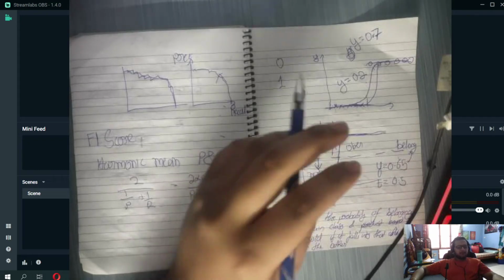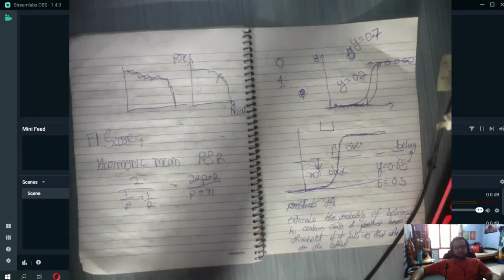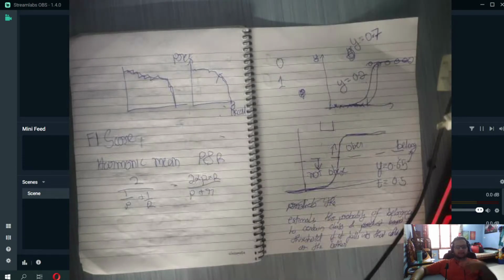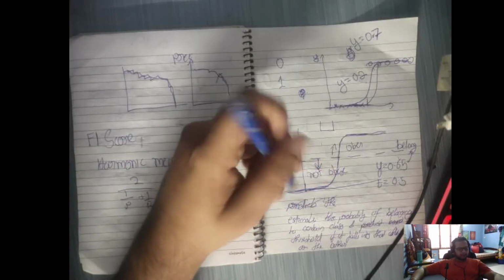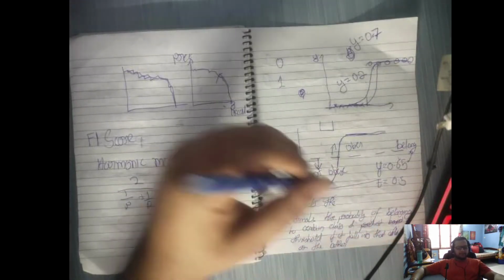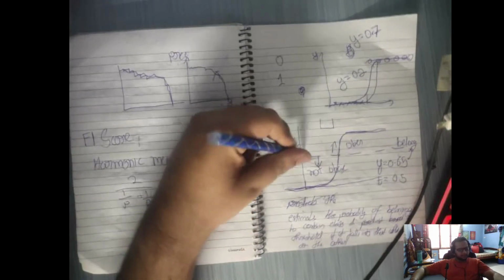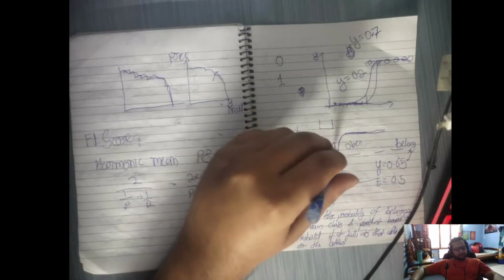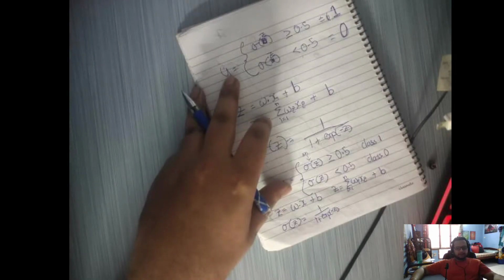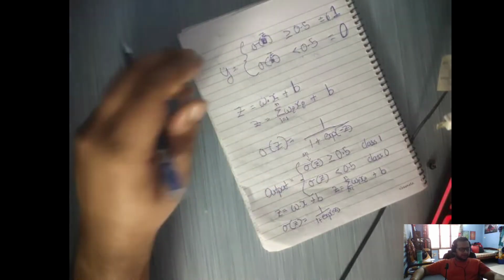So logistic regression is a classification method to predict whether a certain data point falls into one class or not. It estimates the probability of belonging to a certain class, and based on a threshold value, over here it's 0.5, it predicts whether it falls into the same class or into the other class. Since there are only two classes, it is a binary classification technique.